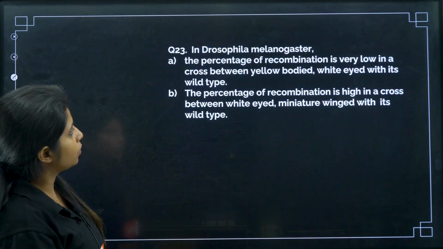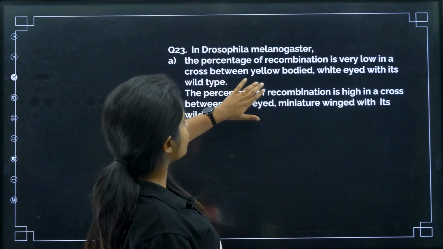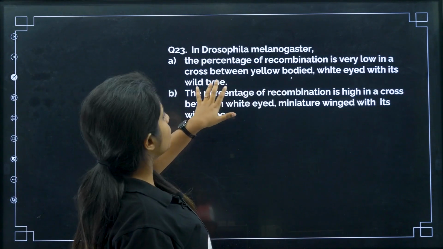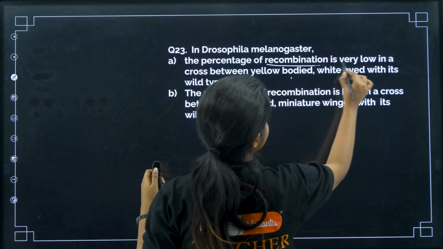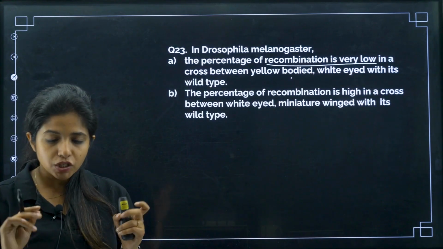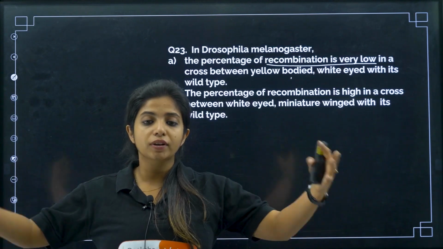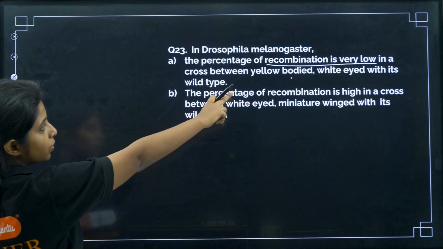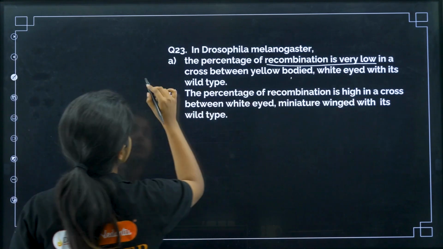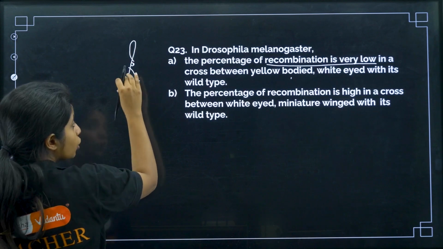Cool? Chalo. Next, in Drosophila melanogaster, the percentage of recombination is very low in the cross between yellow-bodied and white-eyed with its wild type. Whenever it is mentioned that the percentage of recombination is very low, just understand there are two friends and they are not allowing anyone else to come into their gang because they are too close. So the genes are closely linked, my dear children.